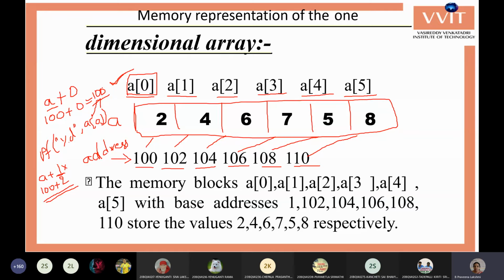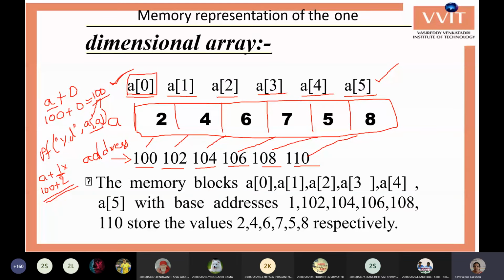This index notation is especially for user friendliness, to make it easy for us to understand. But actually, internally these indexes are used to get the memory locations. So whenever you specify A of 0, in the background our C language will convert it.